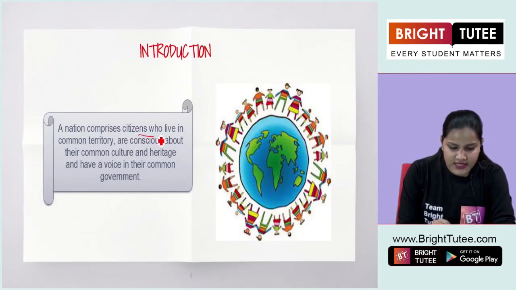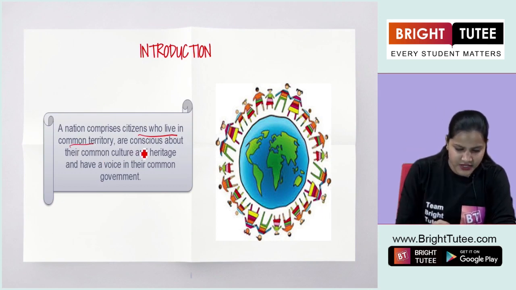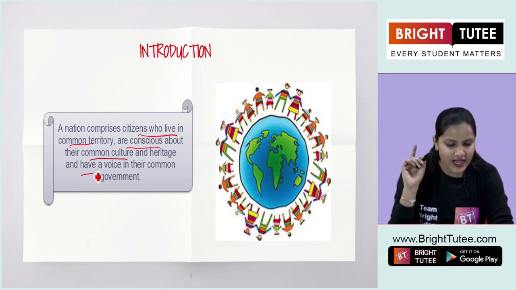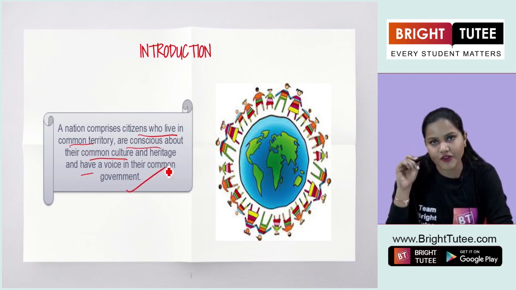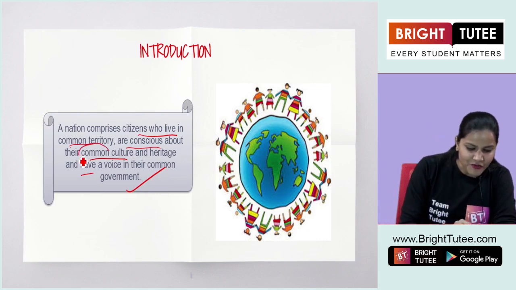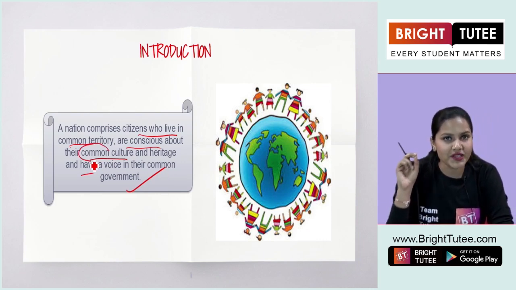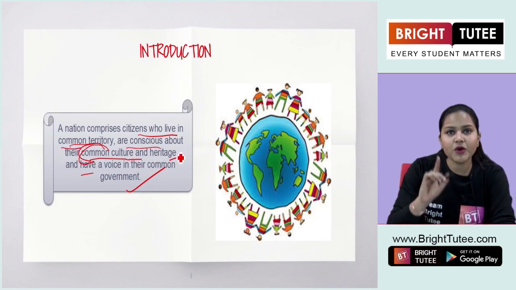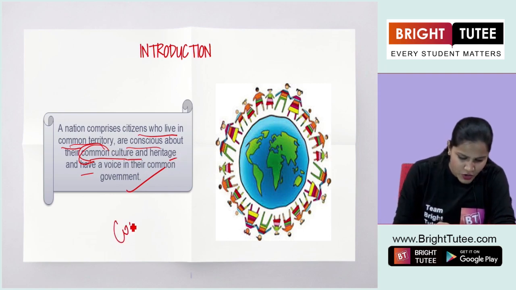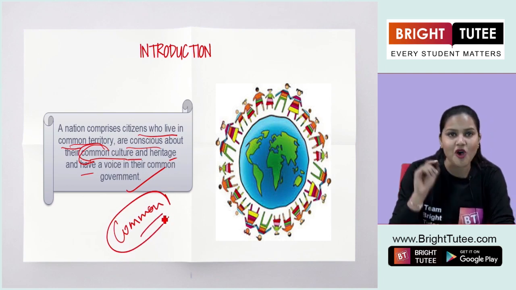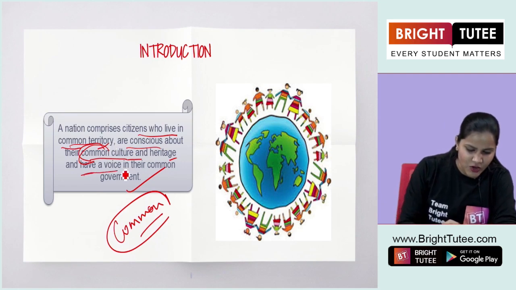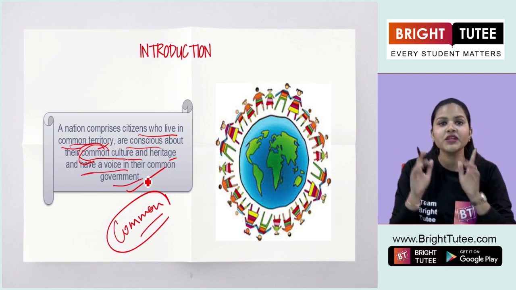A nation comprises citizens who live in common territory, are conscious about their common culture and heritage, and have a voice in their common government. I told you that we have to emphasize on the word common here. Okay? So, here you can see everywhere, whenever we are talking about nation, the word common is quite common, right? So, everywhere we are using the term common. So, common territory, common culture, heritage, and also having a voice in their common government.